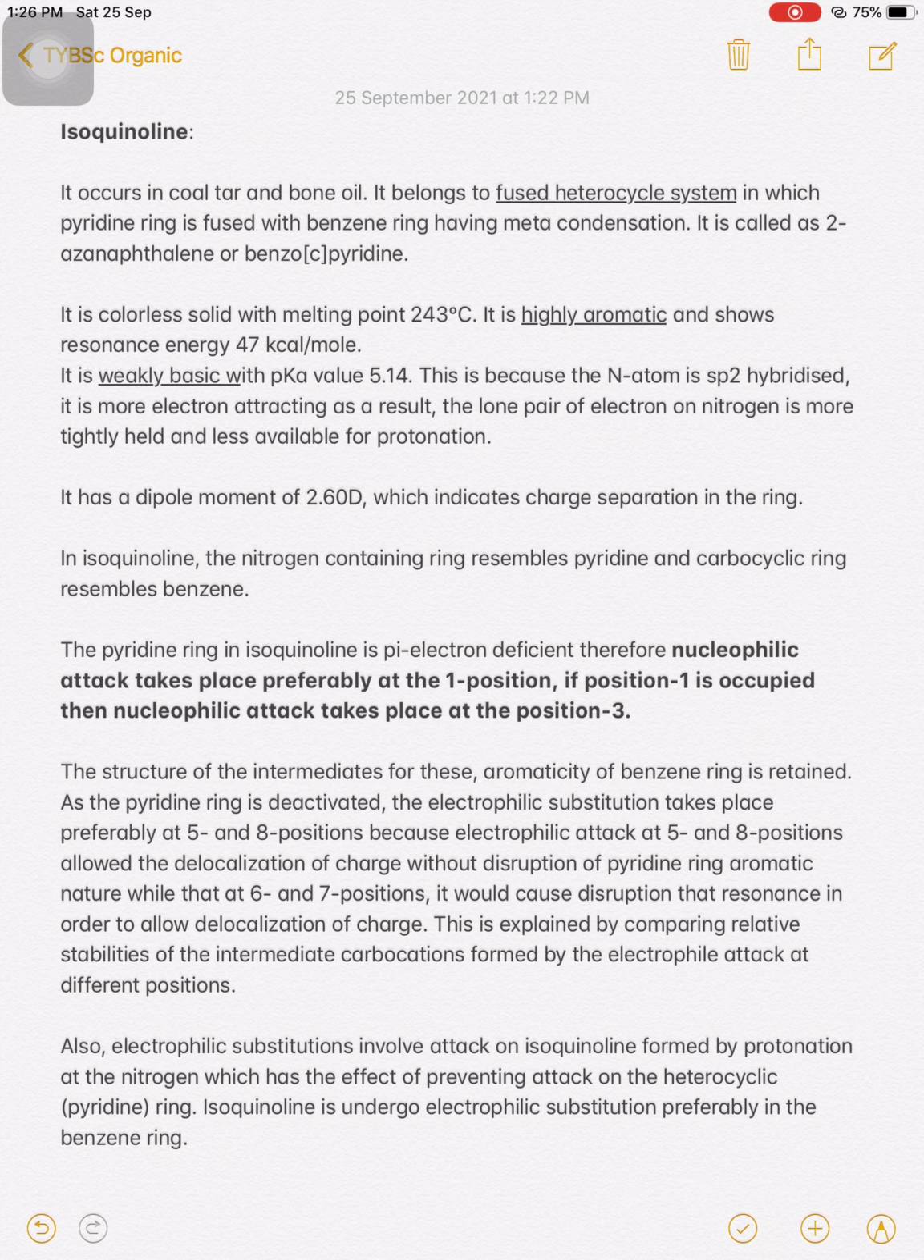This isoquinoline, similar to quinoline, is weakly basic. This is because the nitrogen in the ring is sp2 hybridized, and the lone pair of electrons on the nitrogen are more tightly held because of this sp2 hybridization, and hence these are less available for protonation.